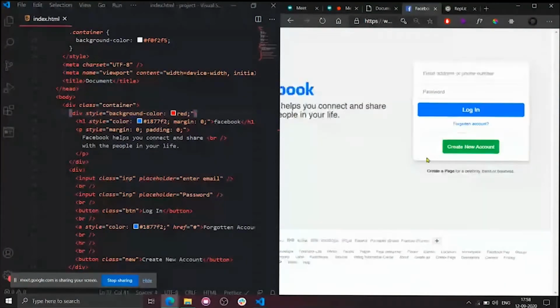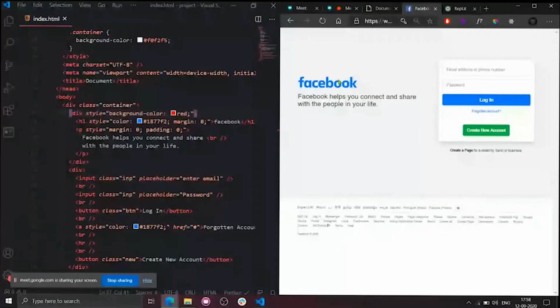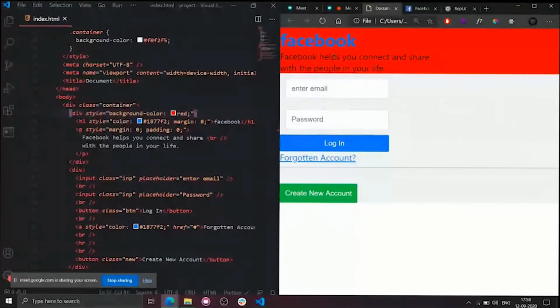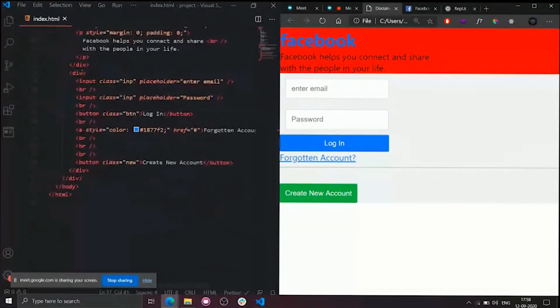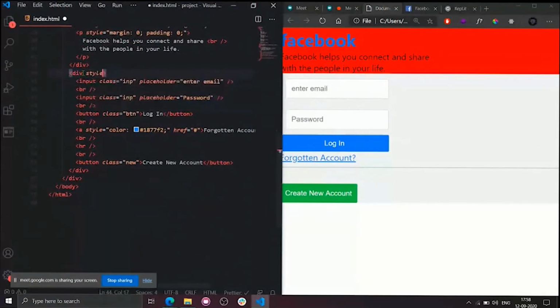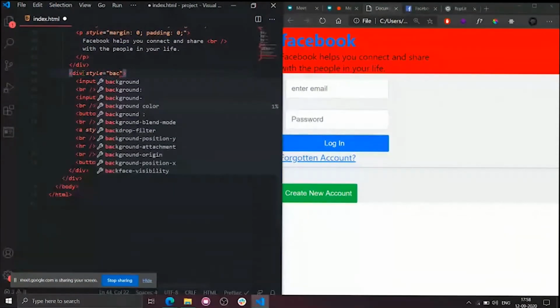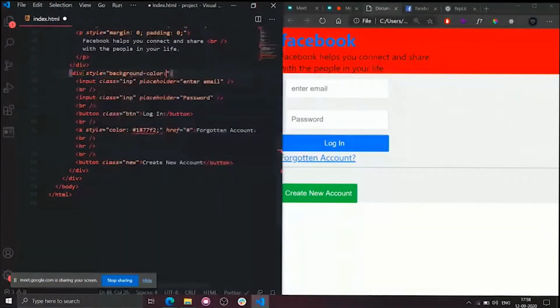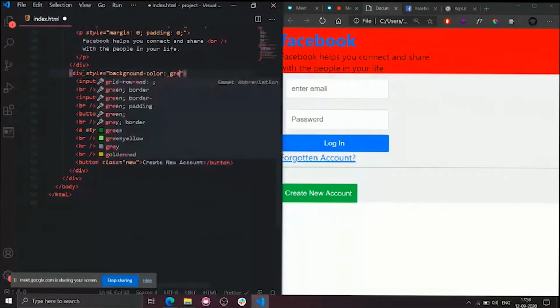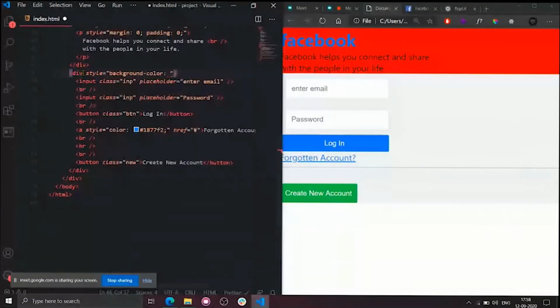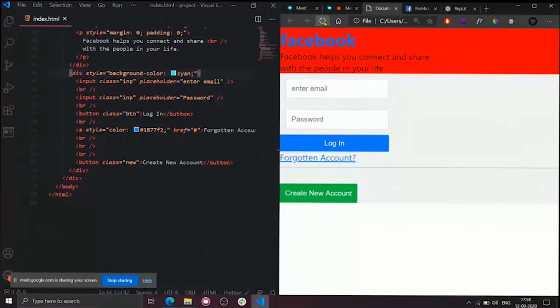Now my task is to separate this section and this section horizontally. By default, they are separated vertically, right? Now I will show you the difference. Style equals background color equals to green. Please ignore my typing skills, guys, I'm very poor. Instead of green, tell me any other color. Cyan, my favorite color. Okay.